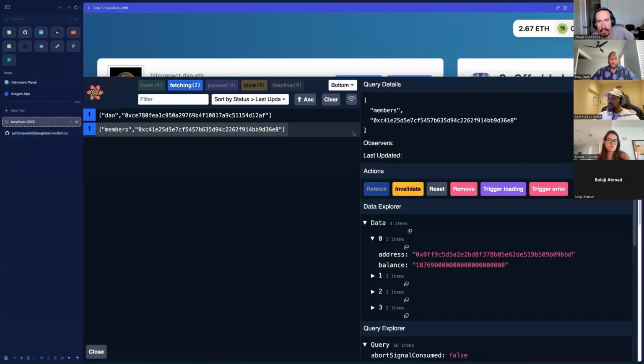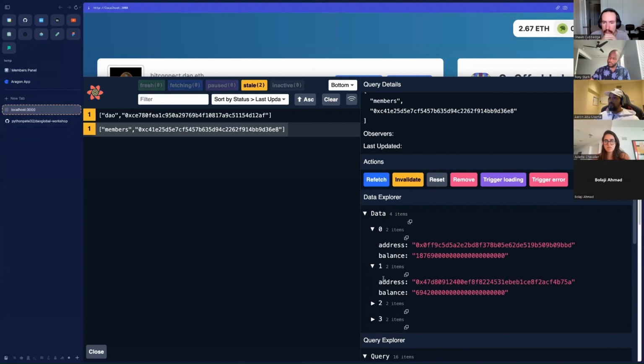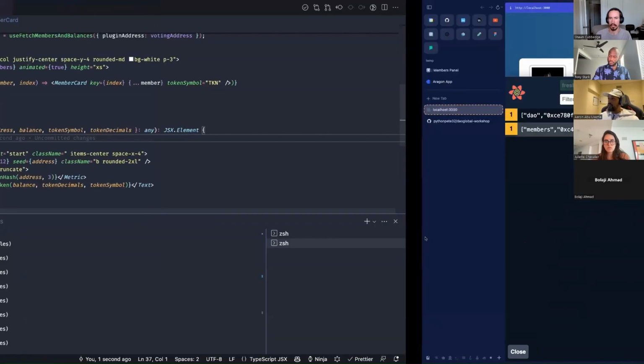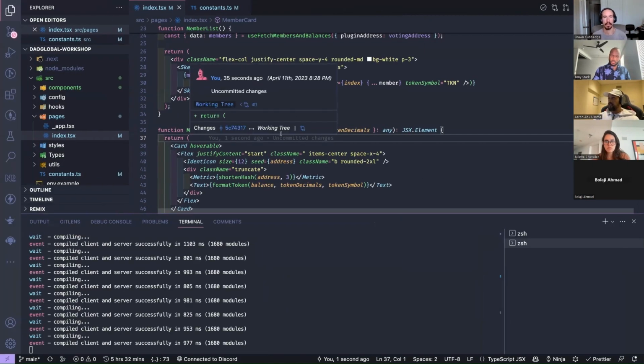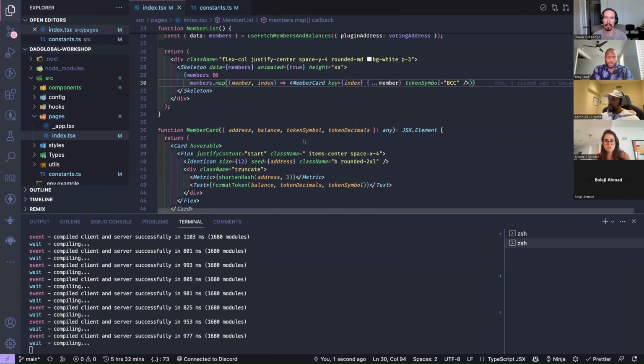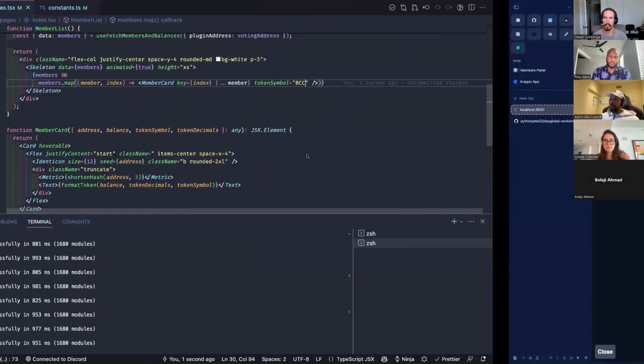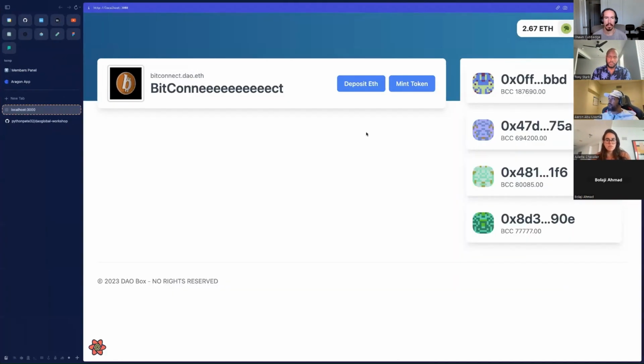But we can go into the code and see exactly the shape of the data and what it returns, right? So we know it returns an address and a balance. So we're going to need an address and a balance, and we're going to hard code in the token symbol because we know what it is. It's only like 1,000. So yeah, and now once we've done that, when we go back to our application, we should see the addresses with the tokens and stuff like that, essentially.